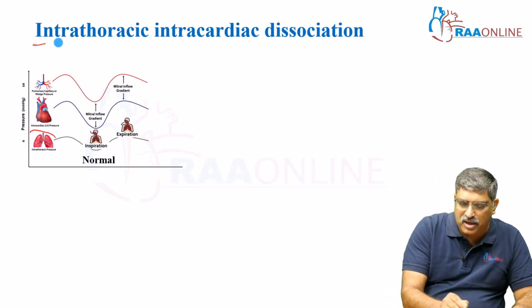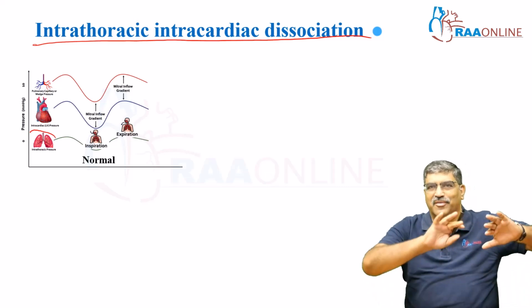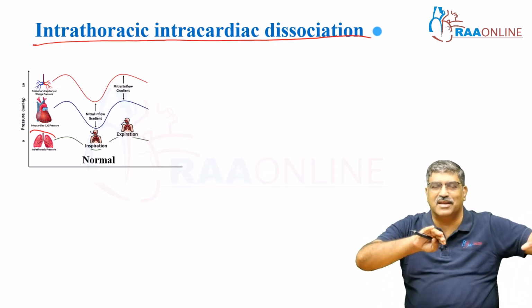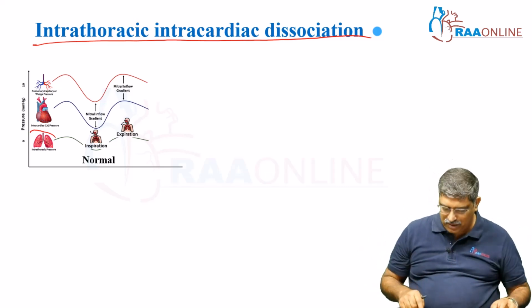In constrictive pericarditis, you see two major things. One is intrathoracic and intracardiac dissociation. There is a total dissociation between the thoracic structures and the cardiac chamber. Another important thing is exaggerated ventricular interdependence.